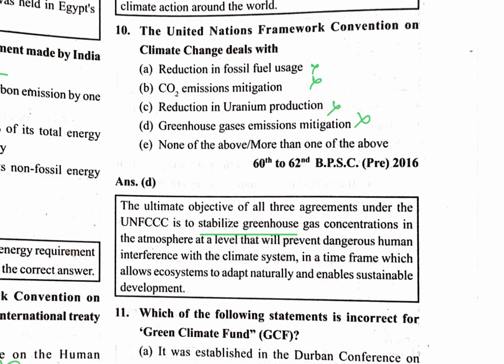Reducing fossil fuel usage, yes. Carbon dioxide emission mitigation, yes. Reduction in the uranium production, you can say yes. And greenhouse gas emission mitigation, yes. So all of the above? No, all these are wrong. The right answer is that the United Nations Framework Convention on Climate Change deals with greenhouse gas emission mitigation.